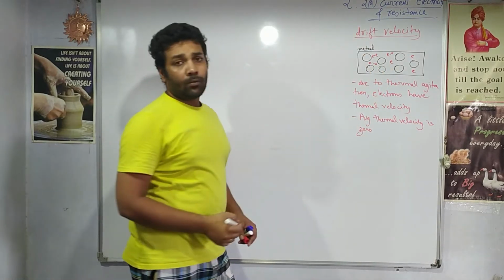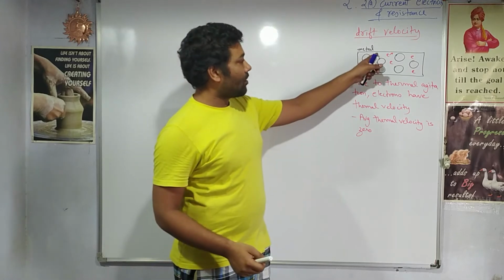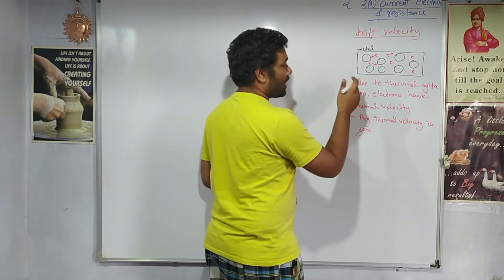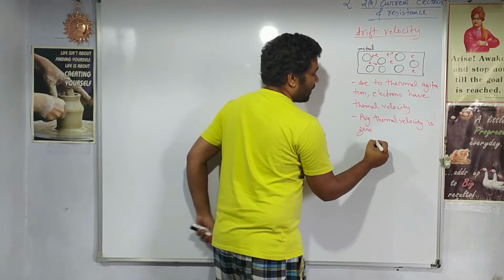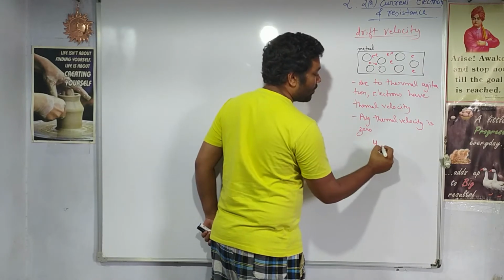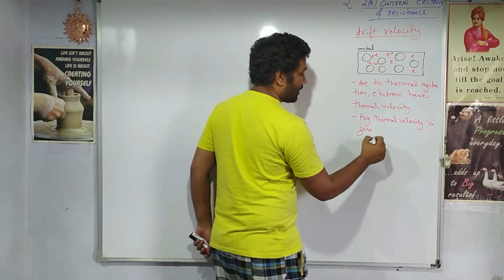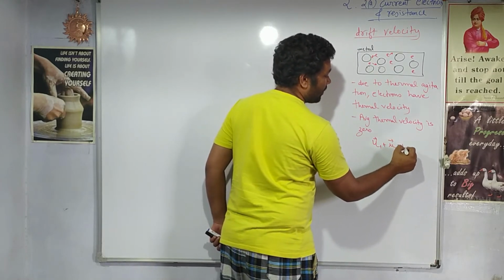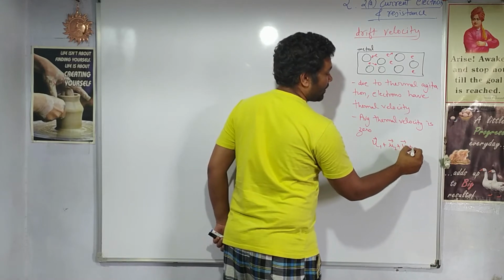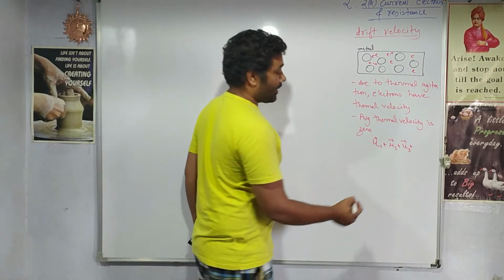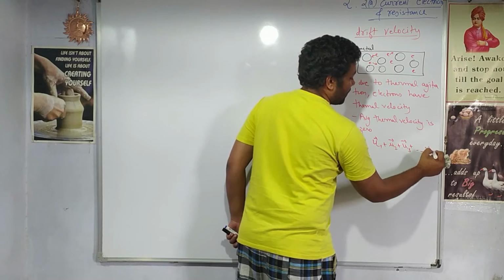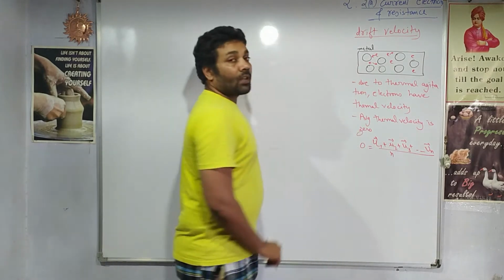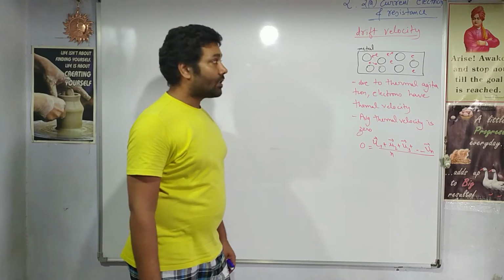Because electrons don't have one specific direction. Some are moving left, some right, so they are randomly oriented. If we write this statement mathematically, let u1 be the thermal velocity of the first electron, u2 the thermal velocity of the second electron, and u3 the thermal velocity of the third electron. Then the average of all these velocities will be 0. The average thermal velocity is 0.